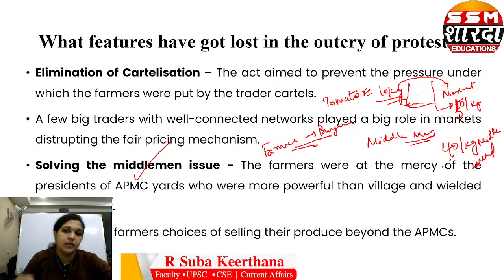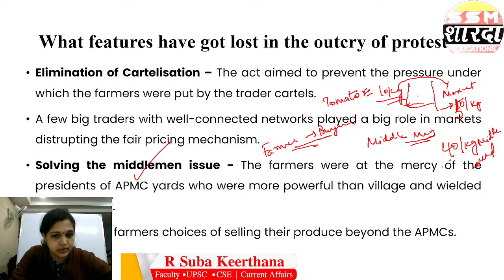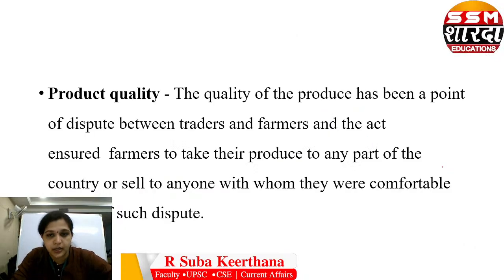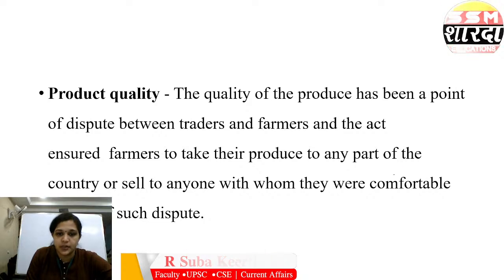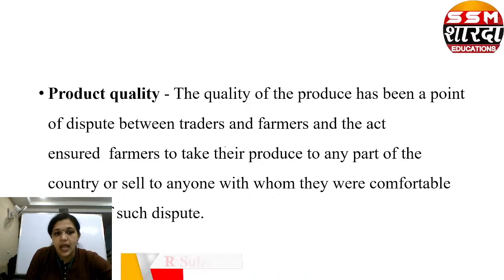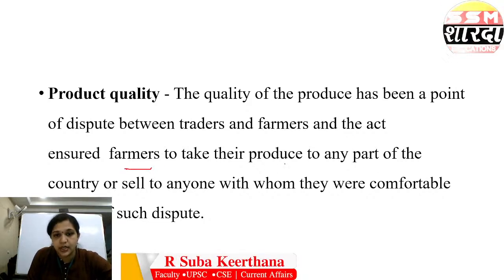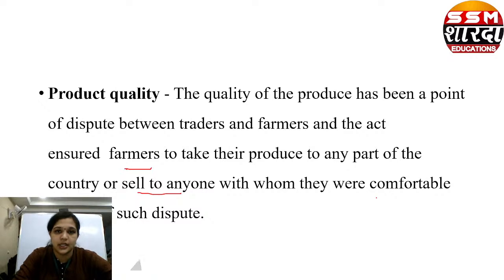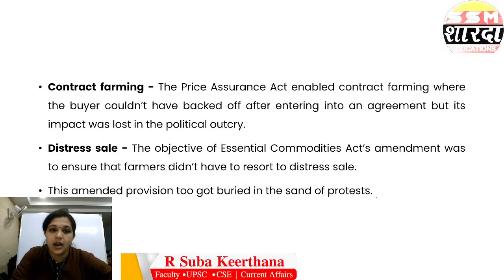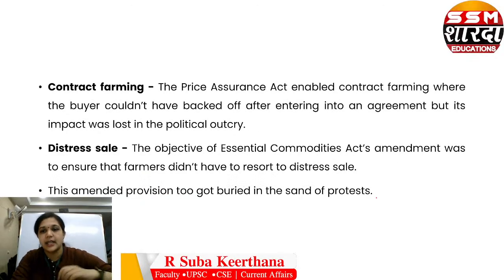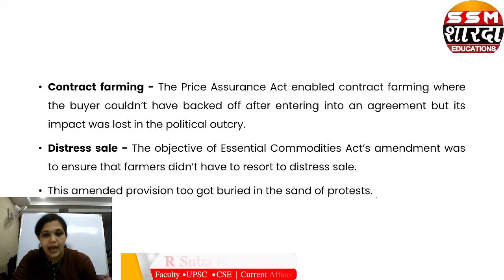So that problem was about to be removed. Next, product quality. The quality of produce has been a point of dispute between the traders and farmers, and the act ensured that farmers could take their produce to any part of the country or sell to anyone with whom they were comfortable in such cases of dispute. Next, contract farming. The Price Assurance Act enabled contract farming where the buyer couldn't back off after entering into an agreement, but its impact was lost in the political outcry.